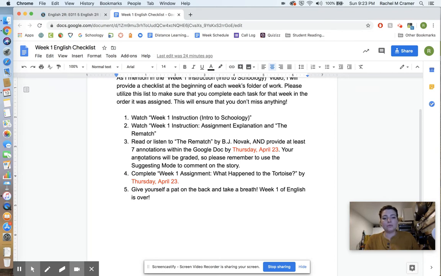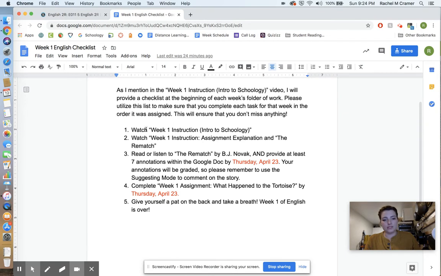Your annotations will be graded, so please remember to use the suggesting mode to comment on the story. All right, so this right here is going to be really important, and we're going to go over it in a second. The 4th thing is to complete the week 1 assignment, What Happened to the Tortoise, by this Thursday. And the 5th thing is to give yourself a pat on the back and take a breath. Week 1 of English is over. So let's go back to 3. Read or listen to The Rematch by BJ Novak.